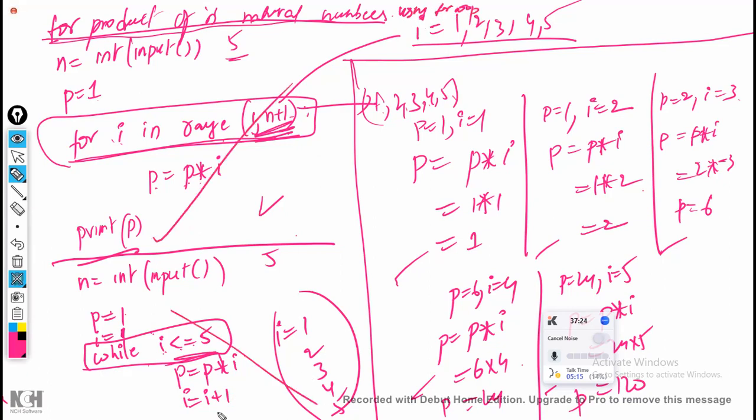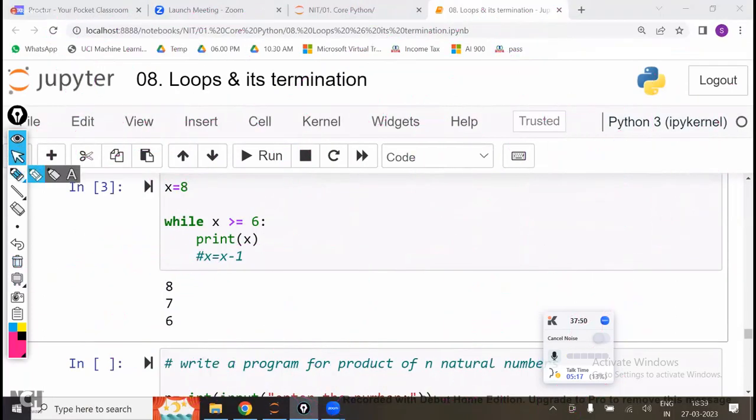This is not the answer. Using the while loop, they have given in the question using while loop, means this is the answer. This is not the answer. If in the question they have clearly mentioned using the for loop or using while loop, means you have to select accordingly. If they have not given either while loop or for loop, they have not given anything, you can select as per your choice. Absolutely no problem. Is that clear? So let us see this one.